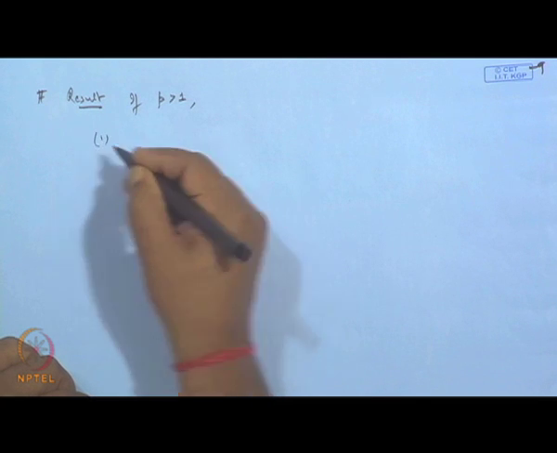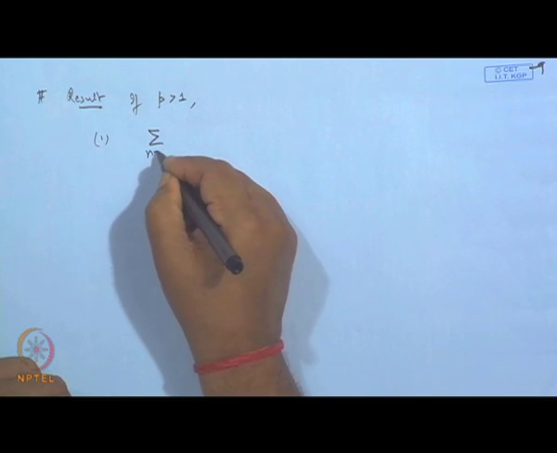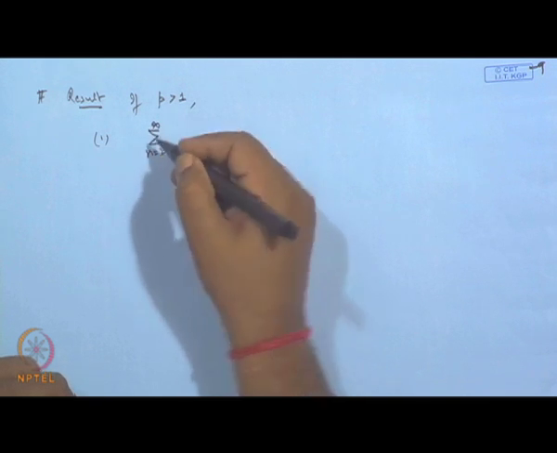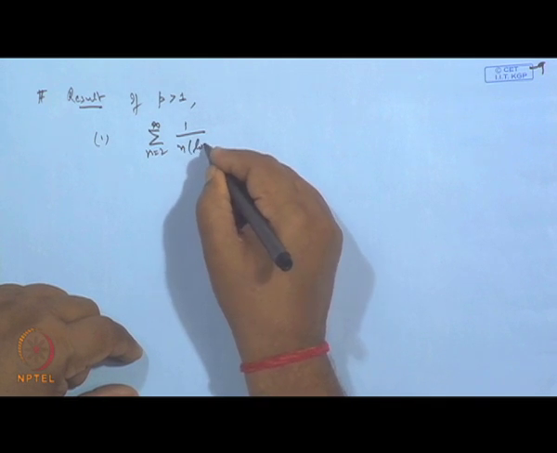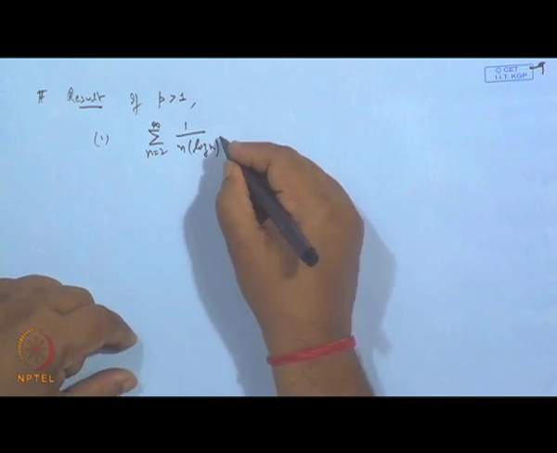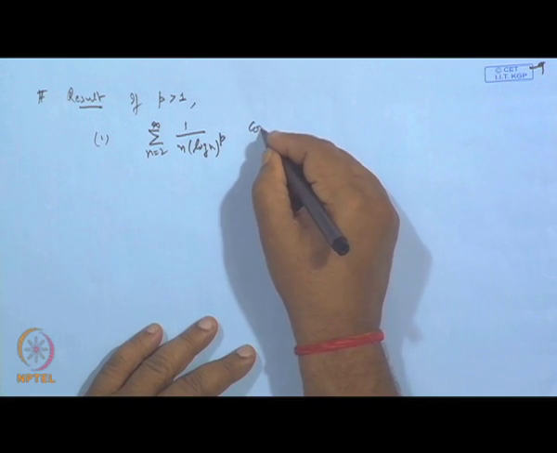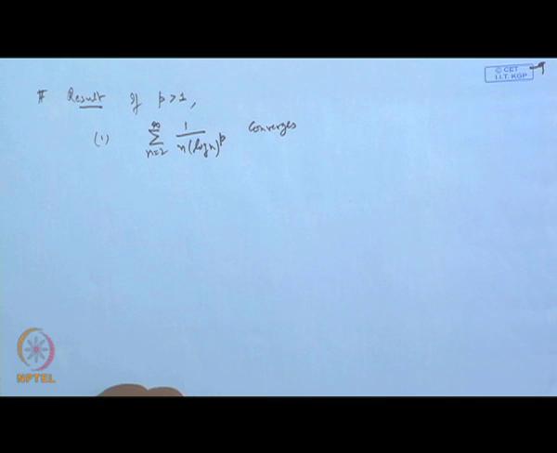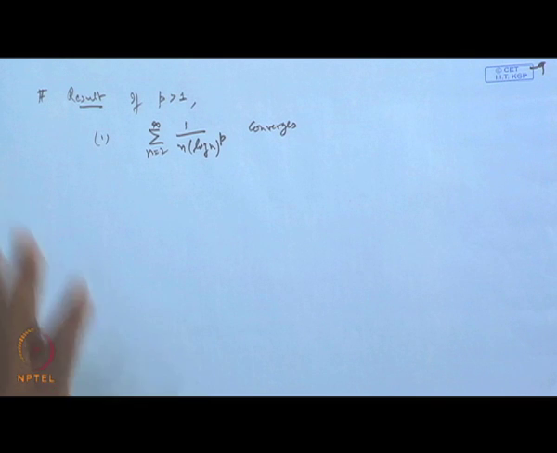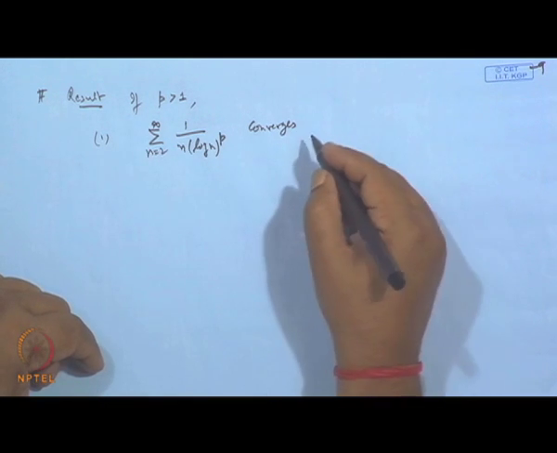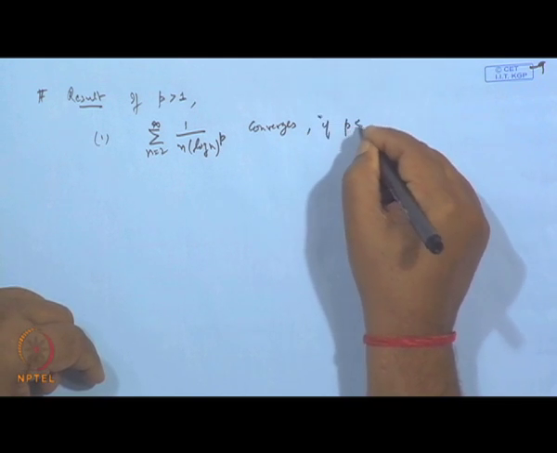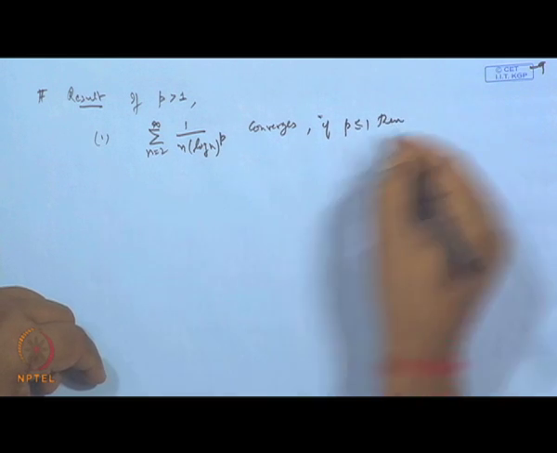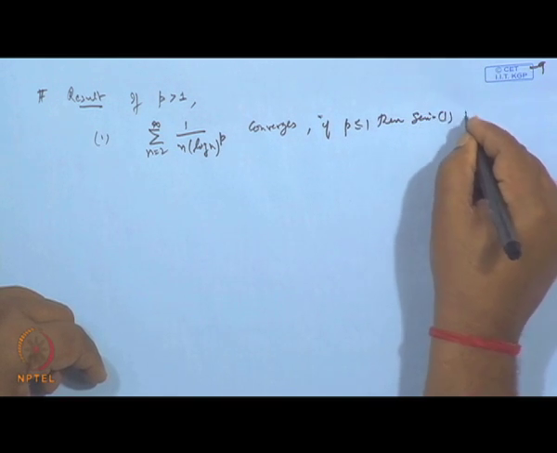Number 1, sigma n equal to 2 to infinity 1 by n (log n) to the power p converges when p is greater than 1, and otherwise diverges; if p is less than or equal to 1, then the series diverges.